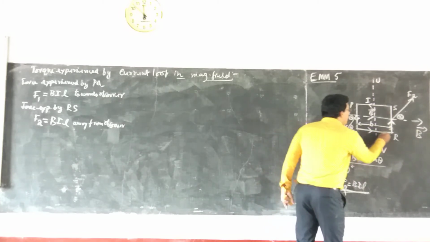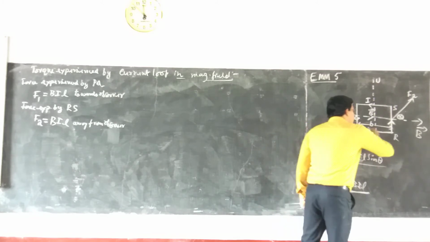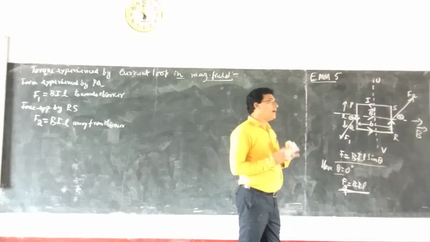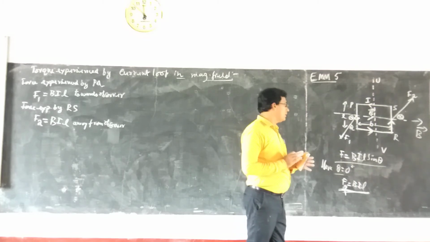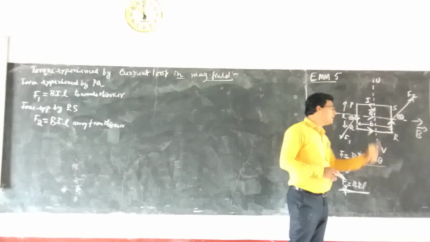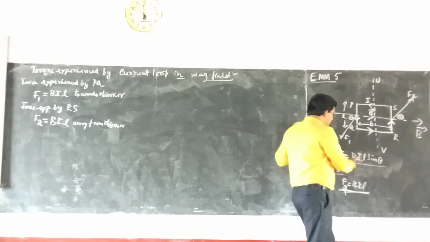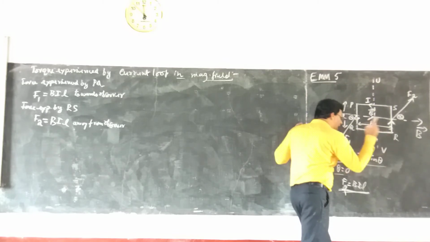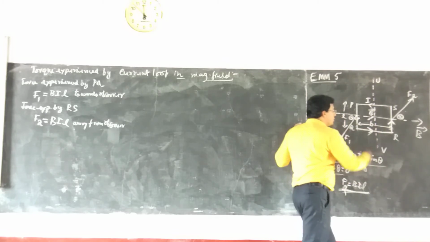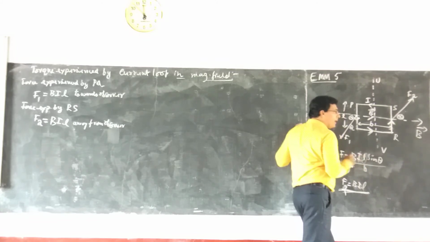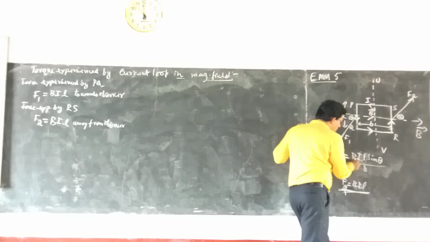So QR has the current in the same direction as the magnetic field. Therefore, the angle between I and L, where L in this case is the breadth of the conductor, is 0.